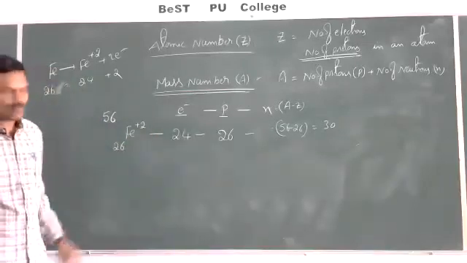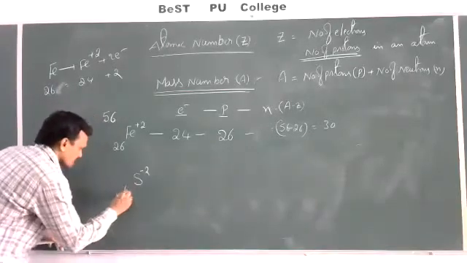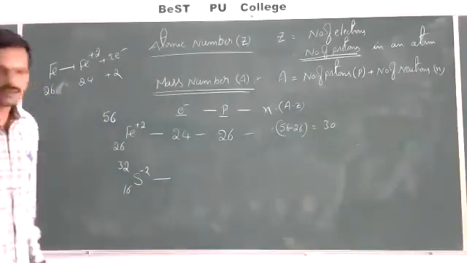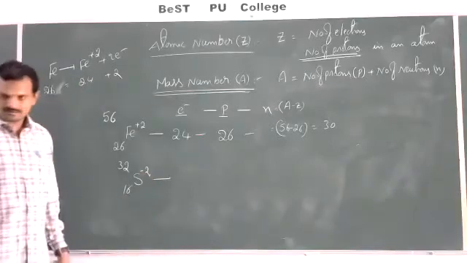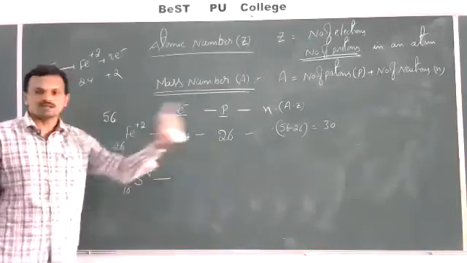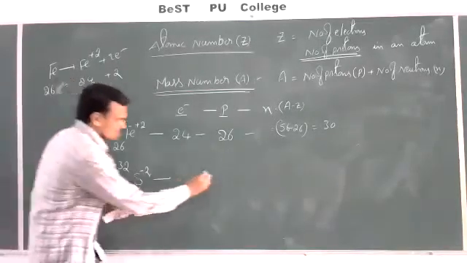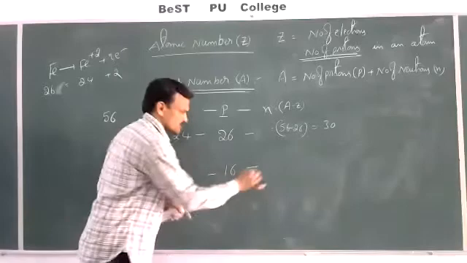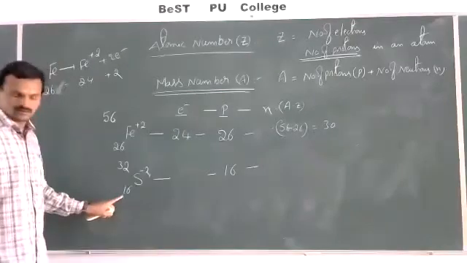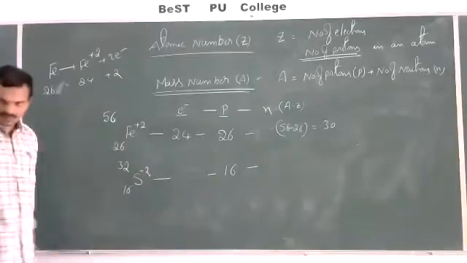That's all. Suppose the given ion is an anion, let us see now. S minus 2, atomic number 16, mass number 32. One more ion I have taken here, a negative ion, S2 minus, the sulfide ion. Now, how many electrons, protons, and neutrons does this sulfide ion contain? What is the atomic number here? 16. The atomic number is the number of protons, fixed, whether atom or ion. So protons are 16.